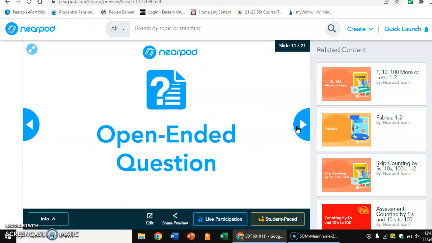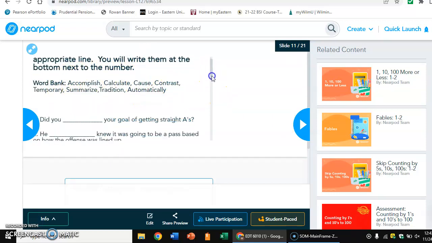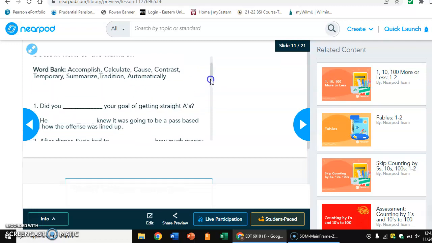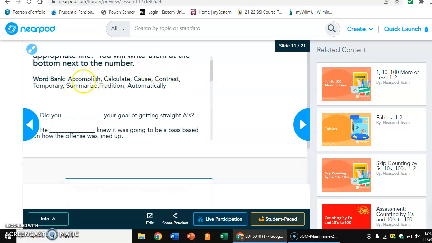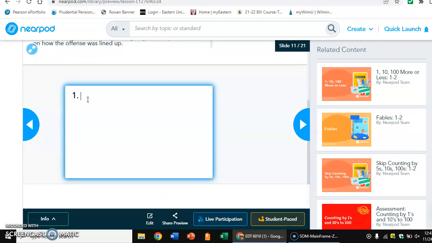Now the open-ended portion, all you're simply going to do is read the examples above following these word banks. Okay, so number 1, did you blank your goal of getting straight A's? You're simply going to select a word from your word bank to answer that question, and you're going to scroll down to right here. You're going to type the number 1, and then say I thought it was accomplish. I would write accomplish. Okay, and you're going to do that for all 8 of these.